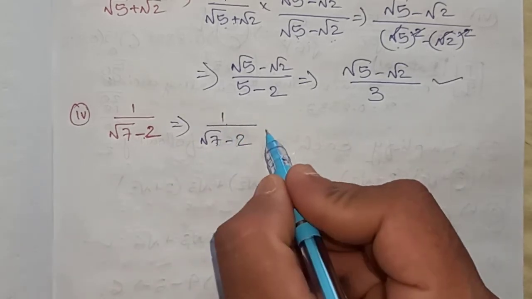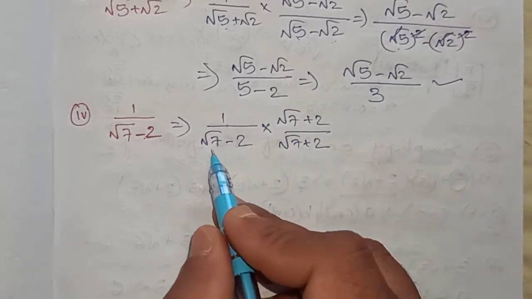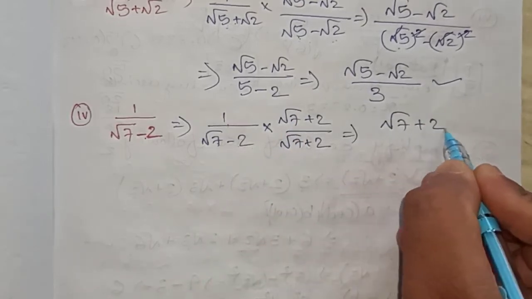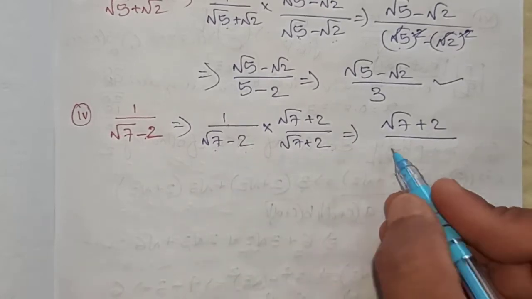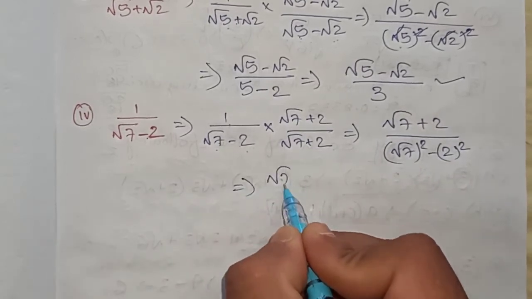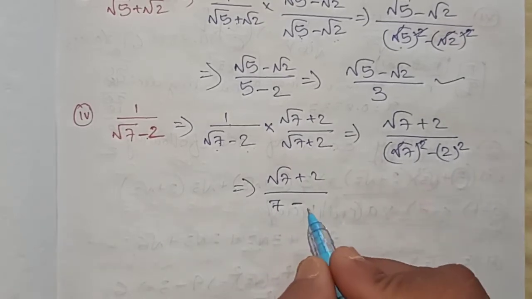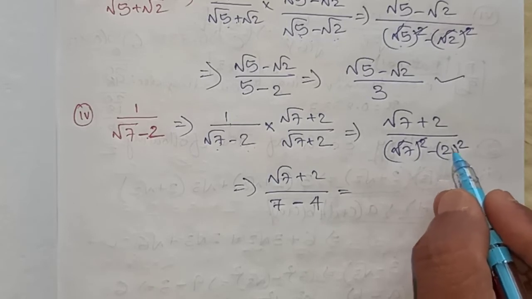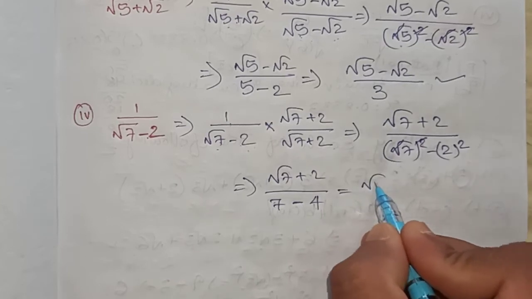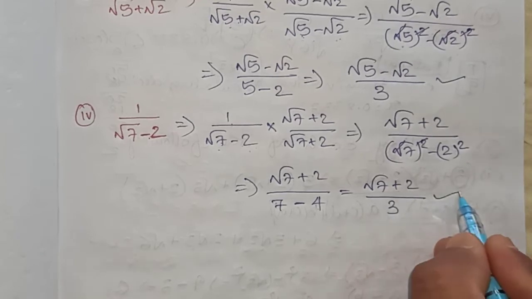1 by root 7 minus 2 into root 7 plus 2 by root 7 plus 2. I already told you, whatever is the denominator, you multiply the same thing with the opposite sign. So in the denominator, a minus b, a plus b, gives a square minus b square. Root 7 squared, square and root cancel, we get 7. 2 square is 4. There is no square root there, so we write its whole square. So 7 minus 4: root 7 plus 2 divided by 7 minus 4, which is 3. This much is the answer.